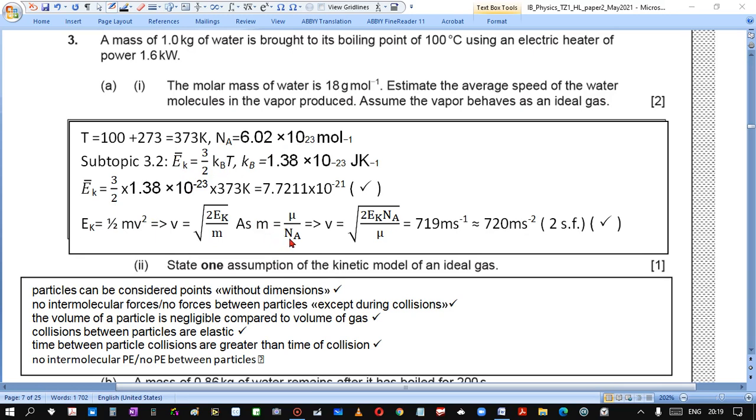Right. To find the mass of a particle, we divide the molar mass by the Avogadro number.